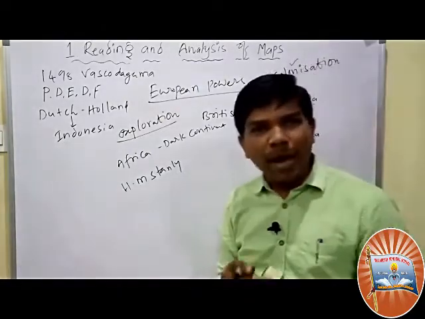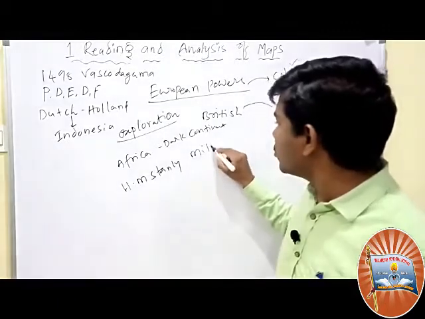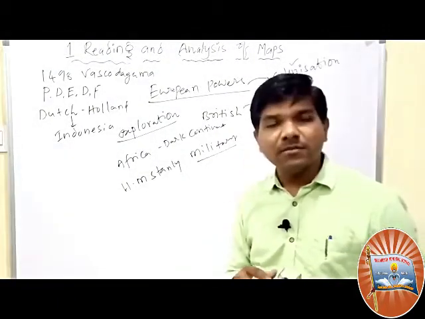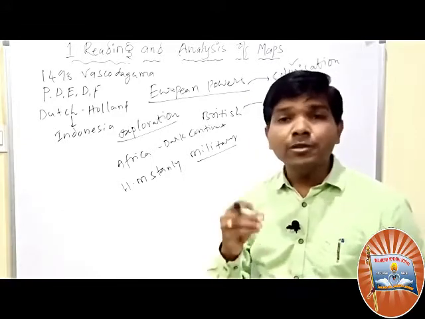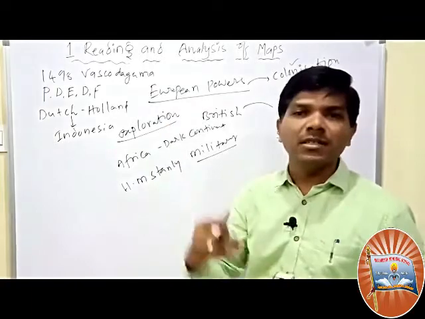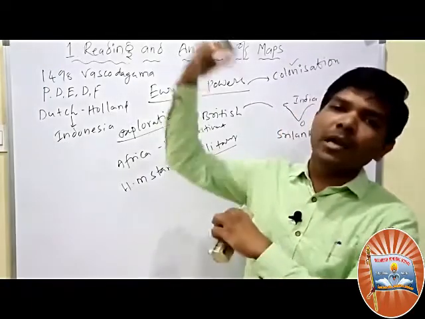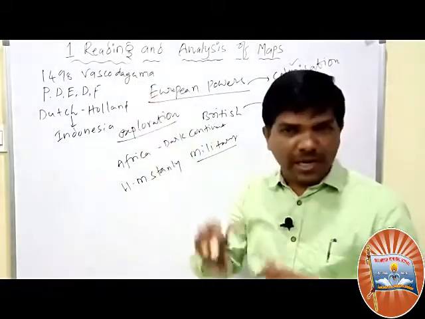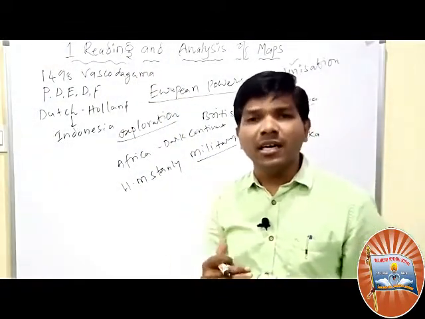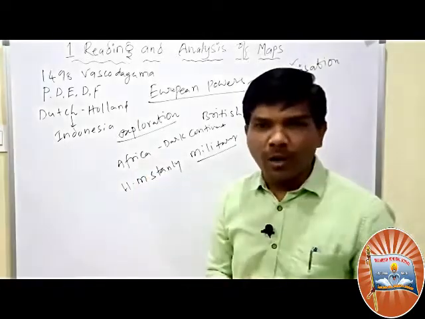They used the maps for rule, and whenever they went there, they also used them for military purposes. Maps are also useful for military purposes. The British sent their army to India, and the Indian army is also sent to other places right now. For example, there was an issue going on between China and India in Galwan Valley.